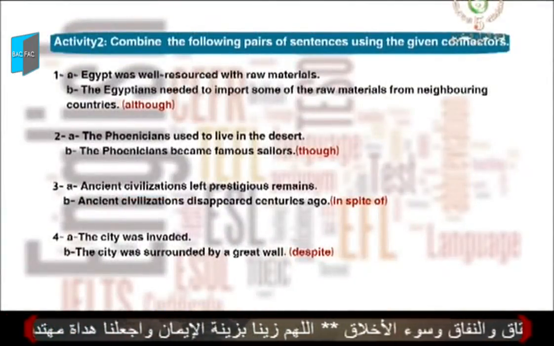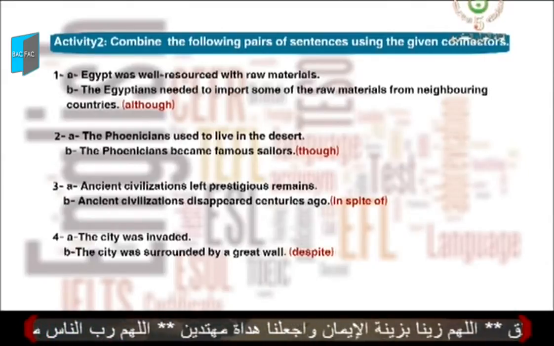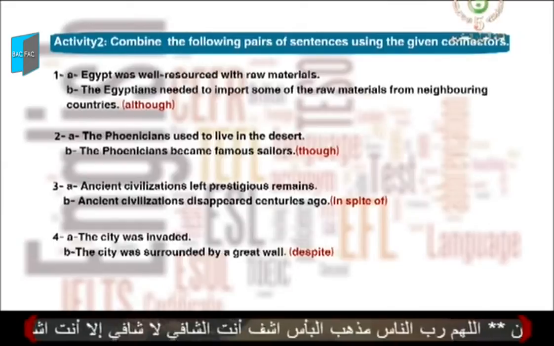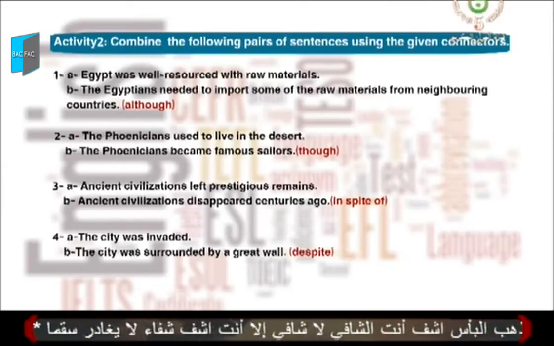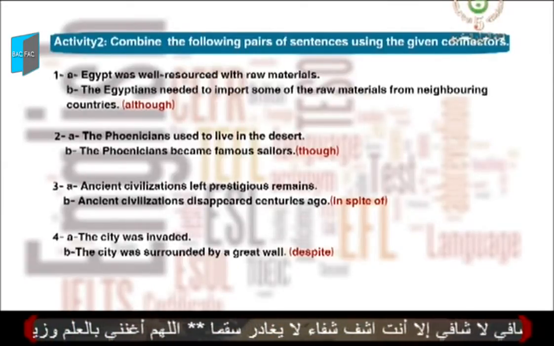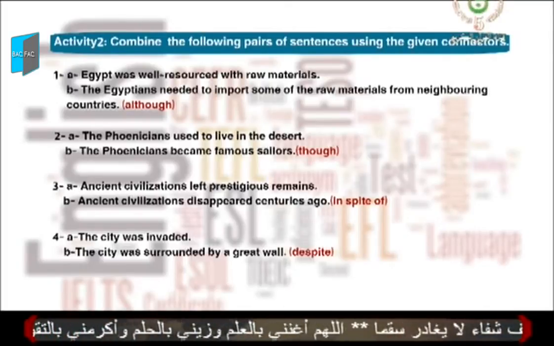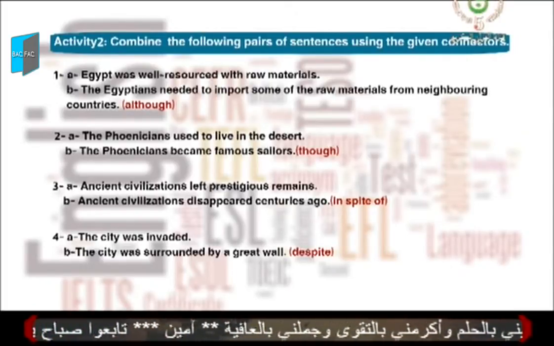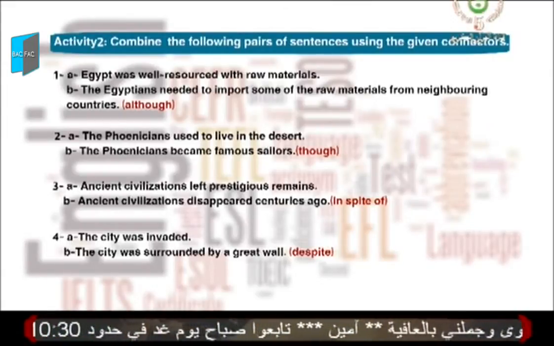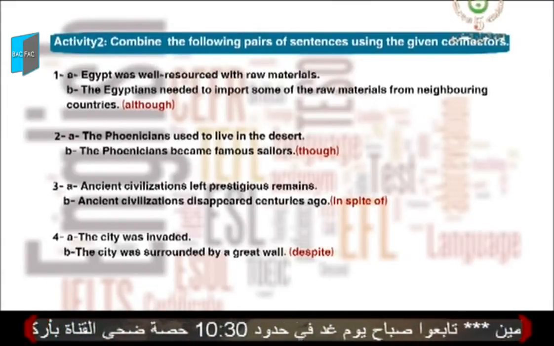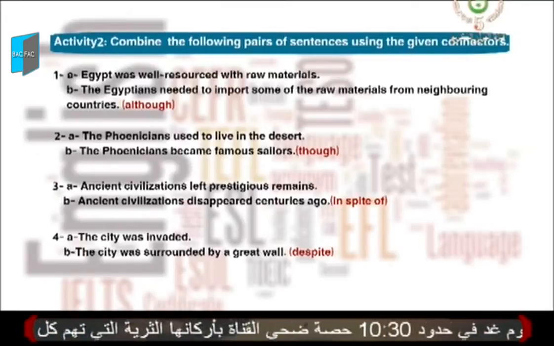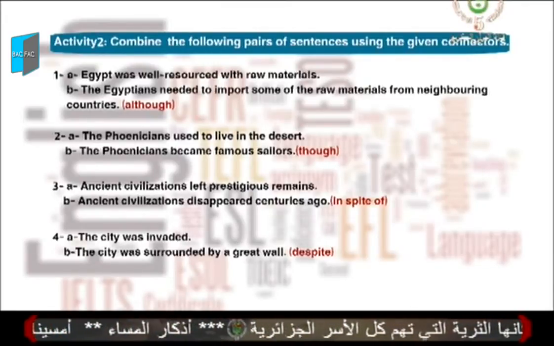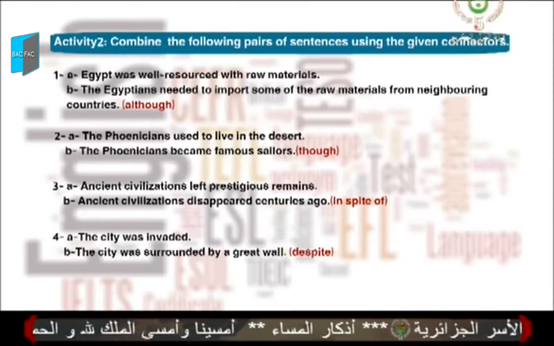Combine the following pairs of sentences using the link word given in brackets. Of course, make the necessary changes. First sentence, Egypt was well-resourced with raw materials. The Egyptians needed to import some of the raw materials from neighboring countries. The link word we are going to use is although.